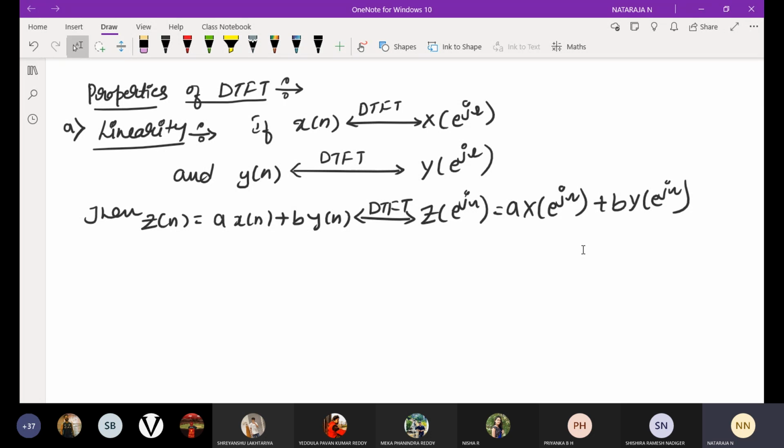Okay, next, proof. Yesterday we discussed the definitions. Now I need to prove this. Proof.